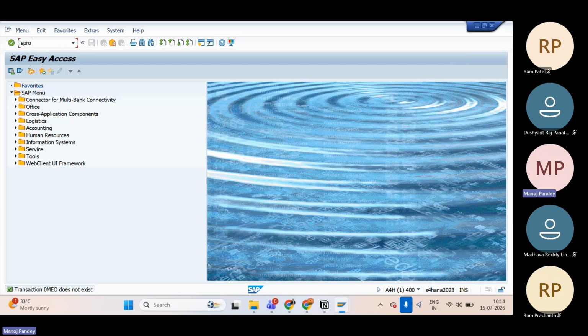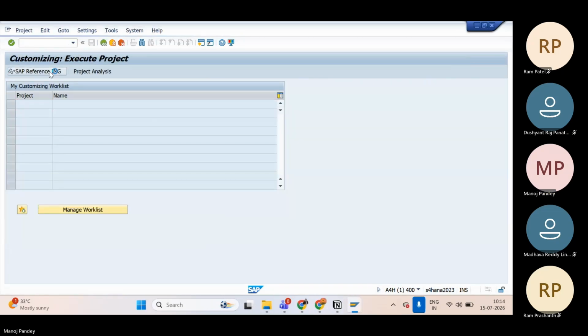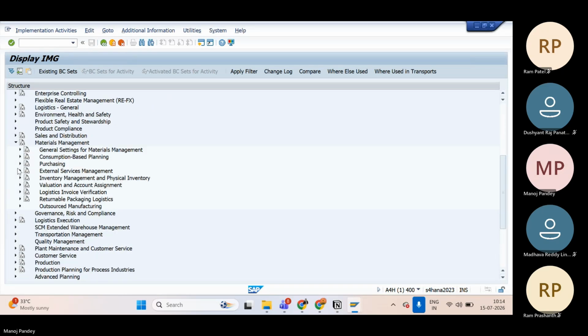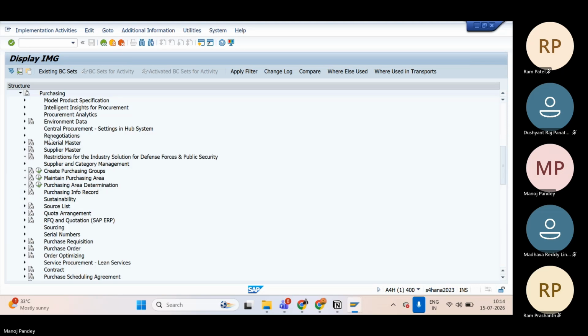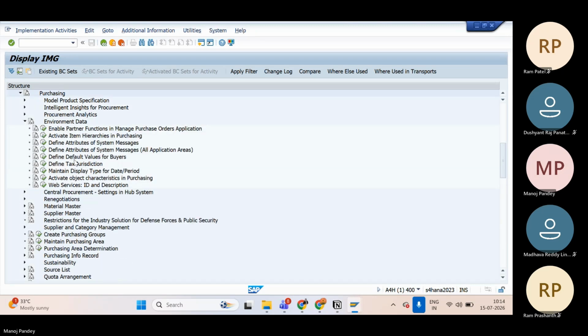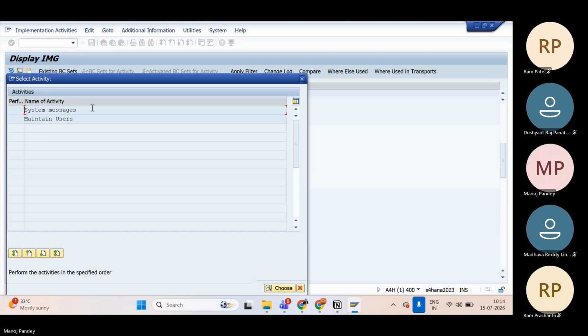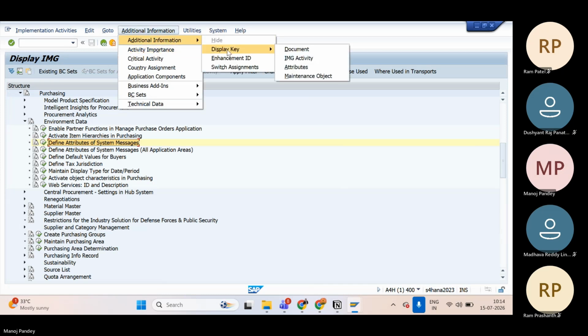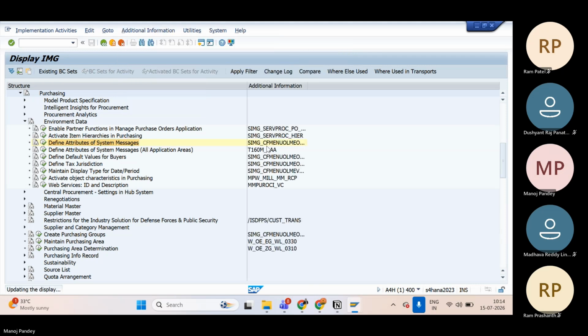Okay, why is this code not working? Okay, OME0.